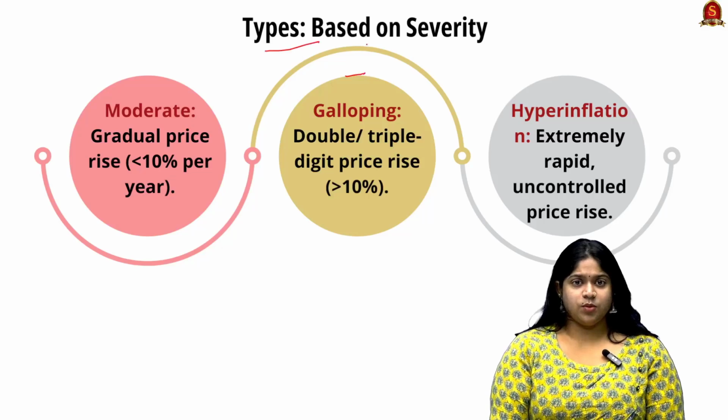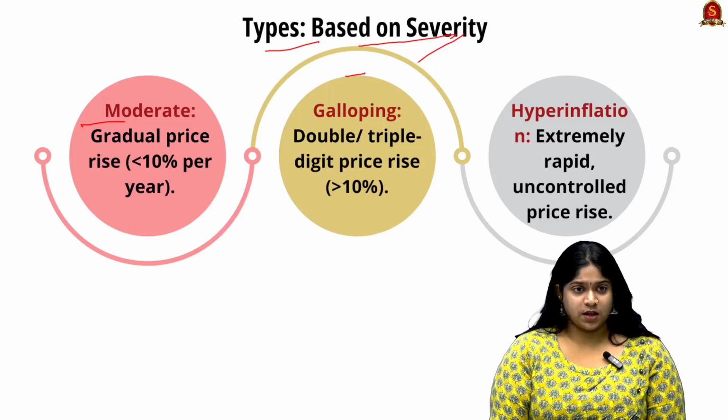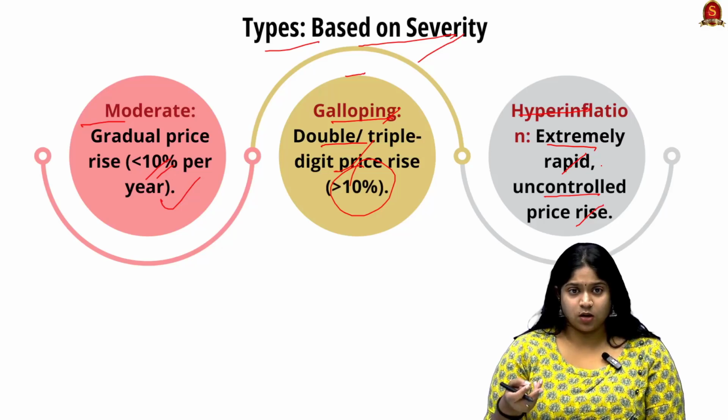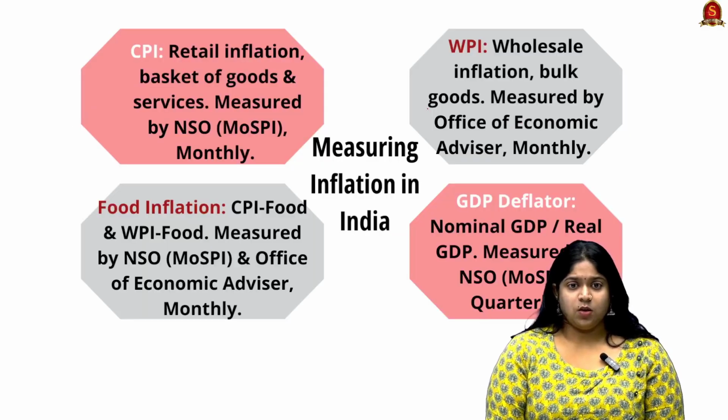And the next type would be based on severity. First is moderate inflation, a gradual price rise, which can be below 10 percent per year. Next is galloping inflation, where there is a double to triple digit price rise, which is above 10%. And next is hyperinflation, which has an extreme increase in prices and an uncontrolled price rise, which can be more than double or triple digit. Now we have seen the types.